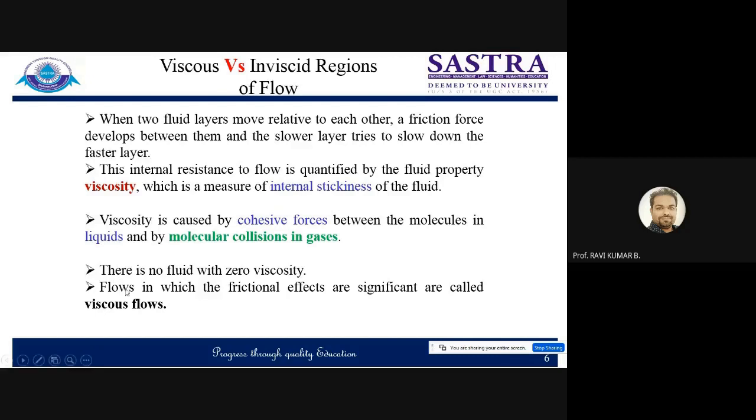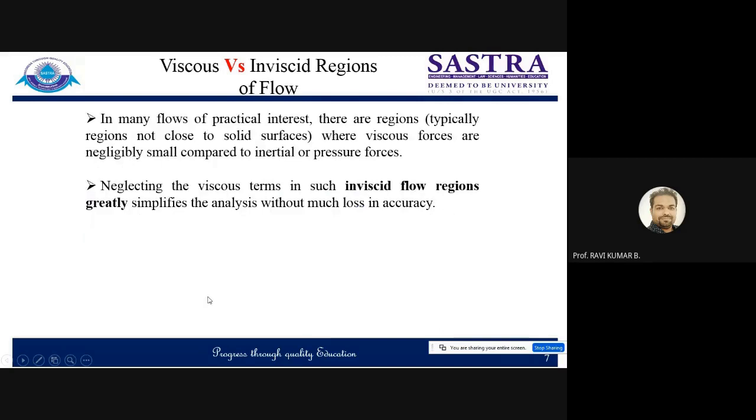Flows in which frictional effects are significant are called viscous flows. Keep in mind, but there is a condition. Let's suppose a flow is taking place on a parallel plate, like in the boundary layer concept you might have studied. If a parallel flat plate is facing the flow, near the surface of the solid there will be a generation of boundary layer. The boundary layer develops due to the existence of viscosity. It is a very thin region.